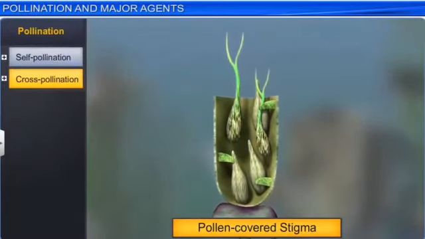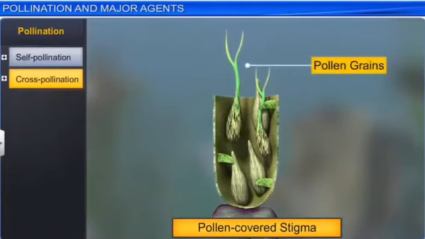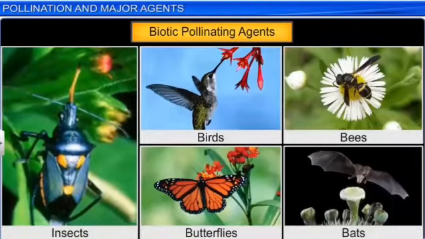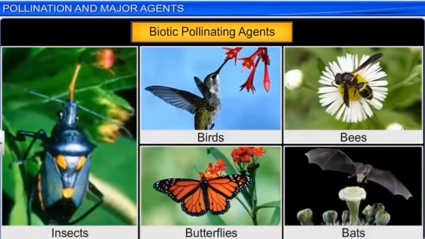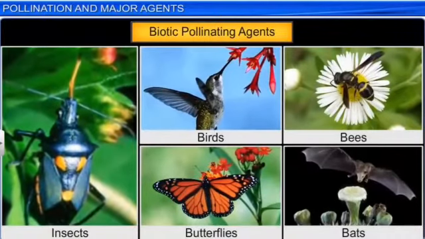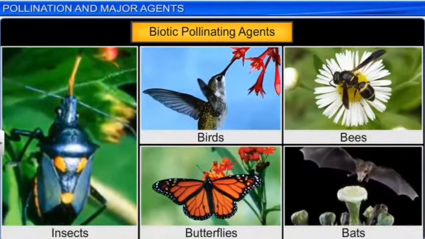Certain pollen grains are covered by some sort of outer covering. There are various agents of pollination. They may be biotic agents or abiotic agents.